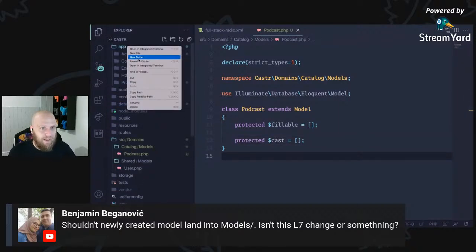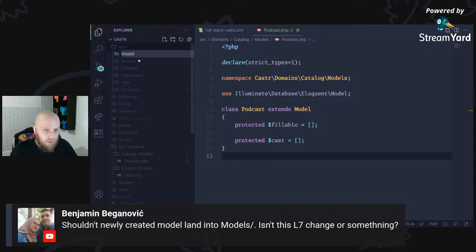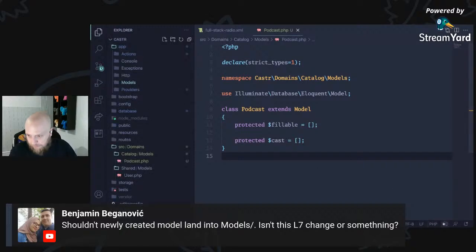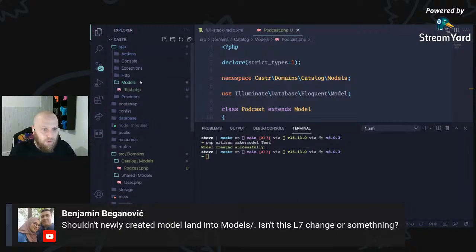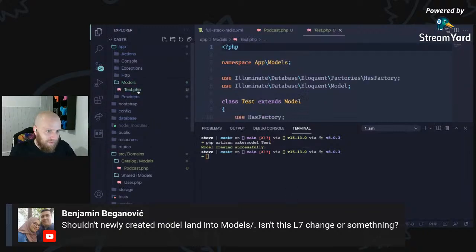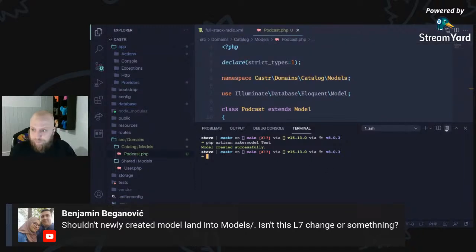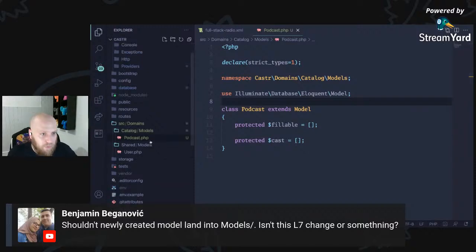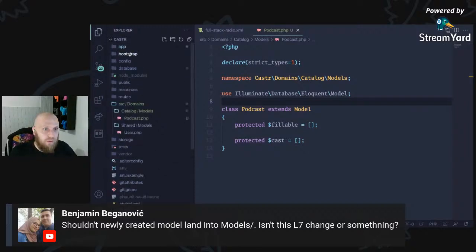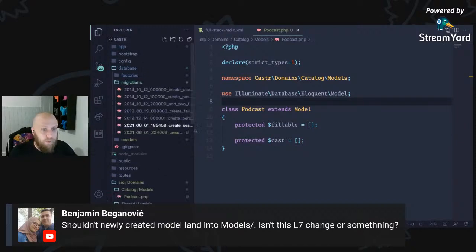So if I come here and just go like models there, and if I just create another one, and I won't create a migration, but we'll call it test. Within models, we've now got test. And you're most welcome. You learn something new every day. I mean, even I learn things all the time. I don't know everything. I just know what I know.